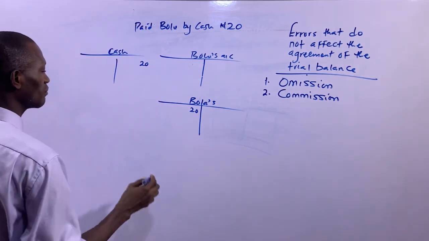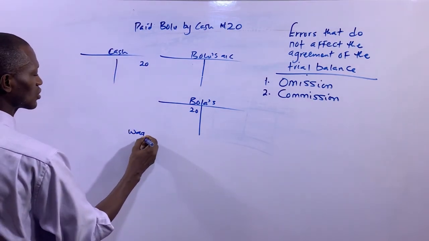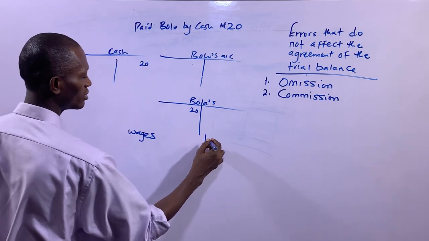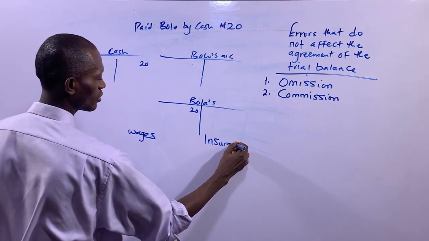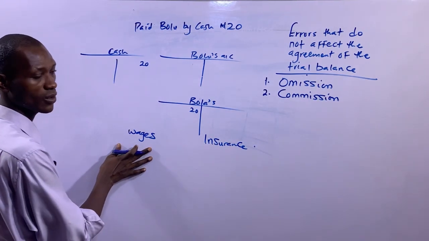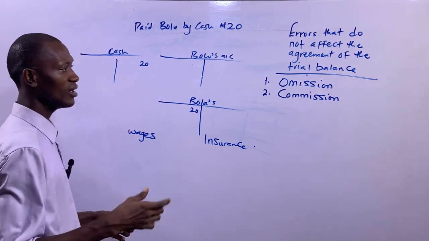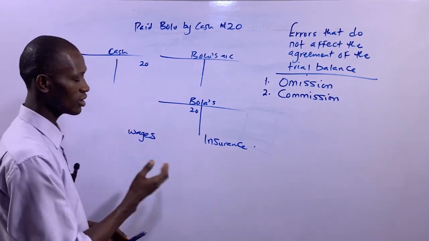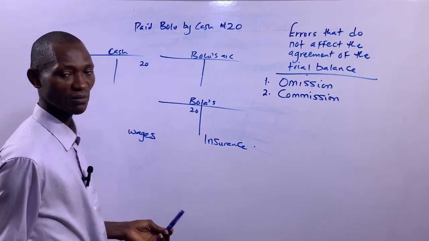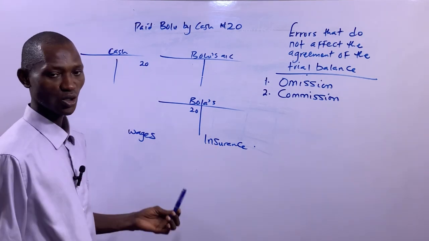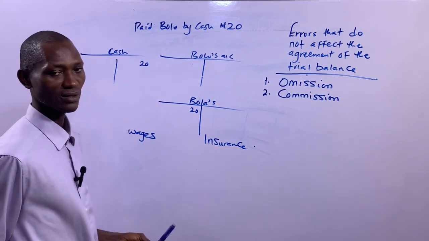So if, for example, you want to debit wages account and you went ahead to debit insurance, it is still error of commission because these two accounts belong to the same class of account, which is nominal account. They are both expenses.